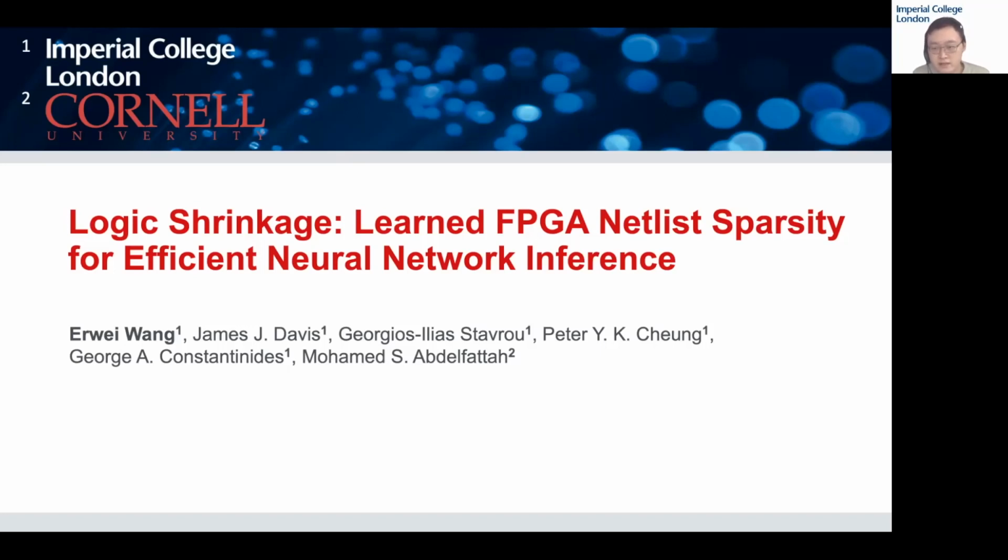Neural Architecture Search, or NAS, automates the process of DNN design, but existing NAS methods do not expose the low-level flexibilities of FPGAs during architecture search, leading to potential underutilization of hardware. To address this issue, we propose logic shrinkage, a fine-grained neural architecture search methodology for FPGA netlists.